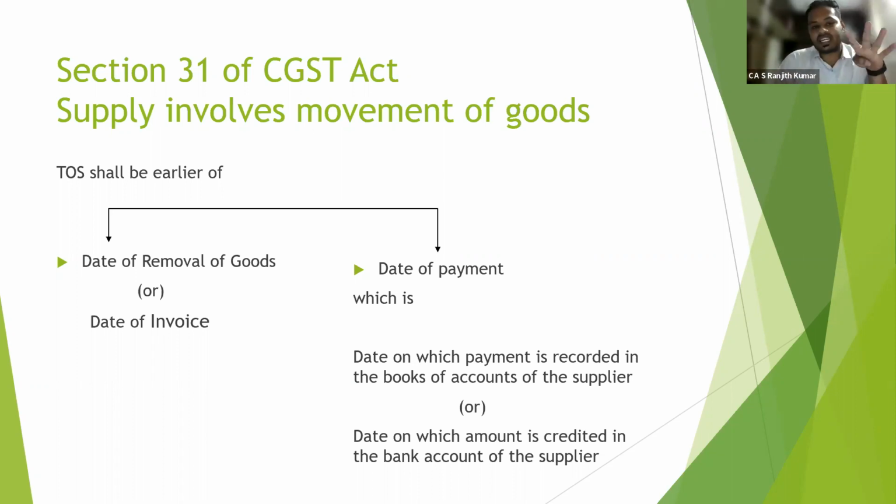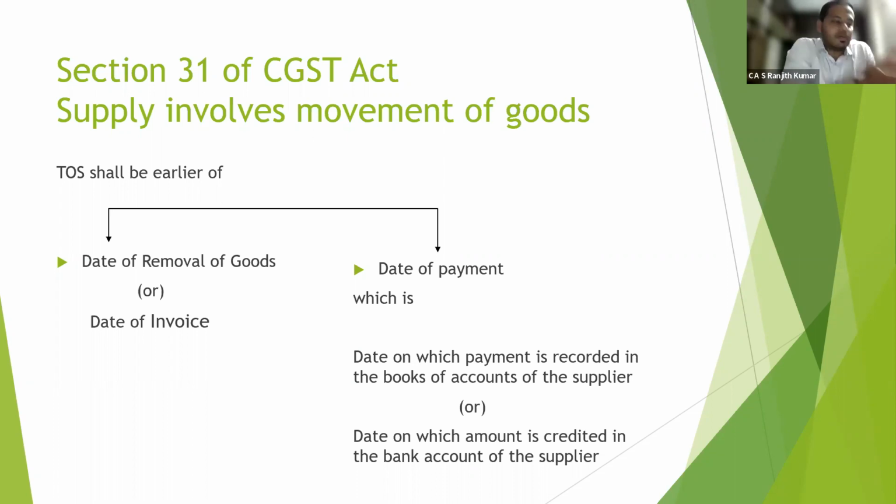These 4 circumstances are in section 31 of the CGST Act. Sale or return basis or supply on approval basis, both are the same category only.